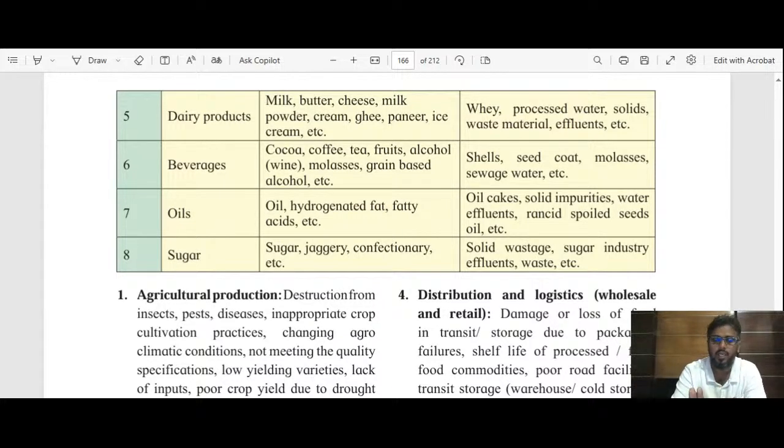Oil cakes are again waste products, but they are used for different purposes. Like I'll tell you about oil cakes. We have already studied in, I think, chapter number 6, that oil cakes have two purposes.